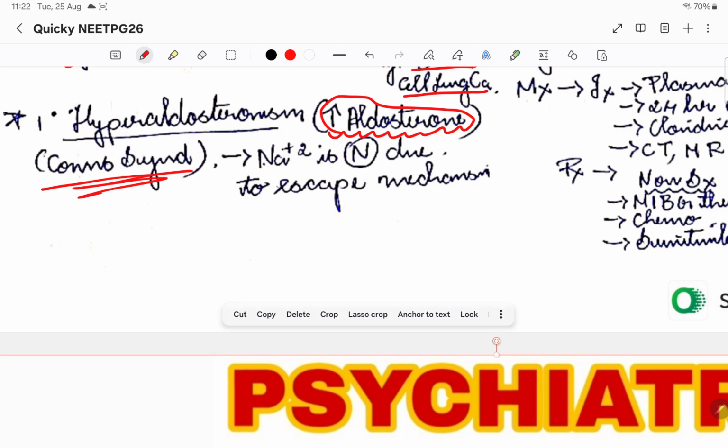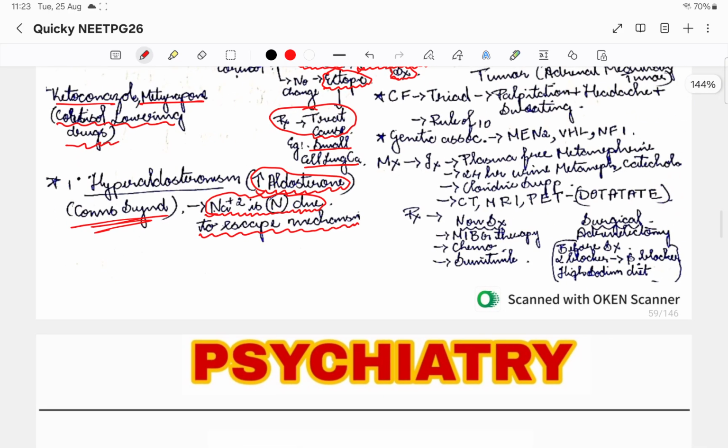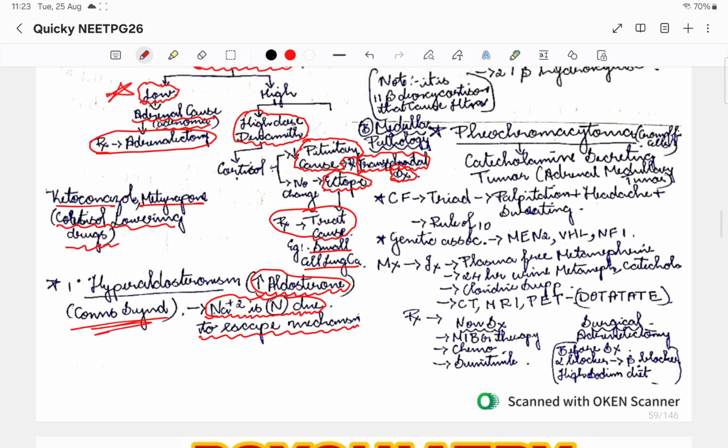Then here, basically, aldosterone, what is the main action of it? Sodium should be increased, right? But here the sodium is normal because of an escape mechanism. So there is an escape mechanism in Conn's syndrome where the sodium levels will be normal. Aldosterone should increase sodium, but in Conn's syndrome sodium levels are normal. So please remember that thing.